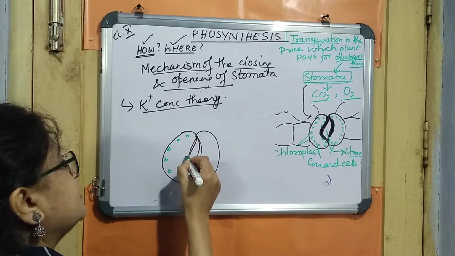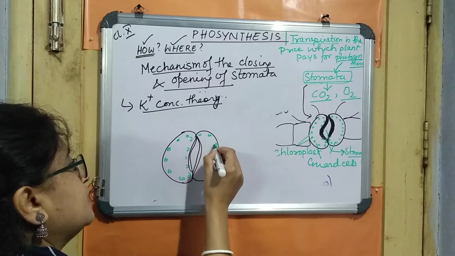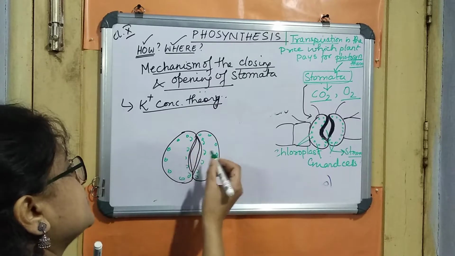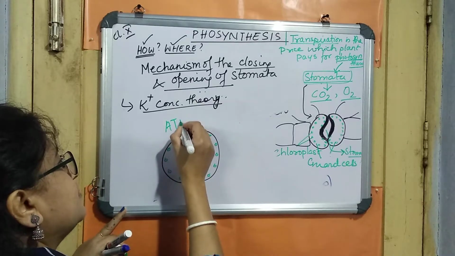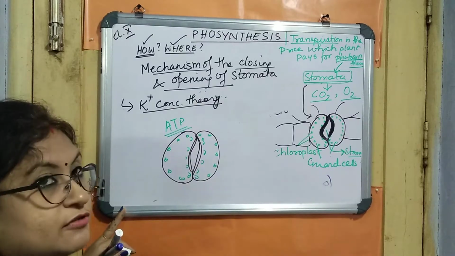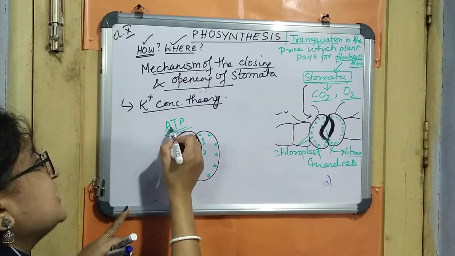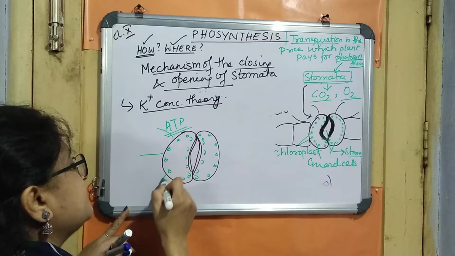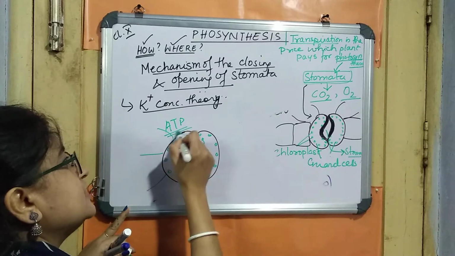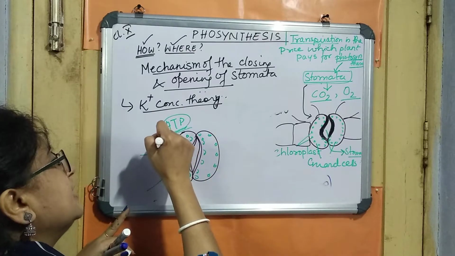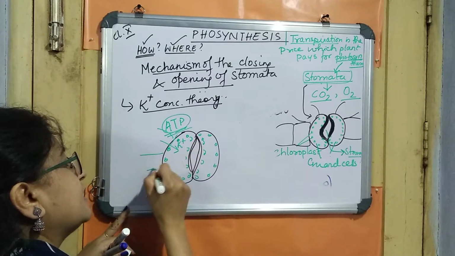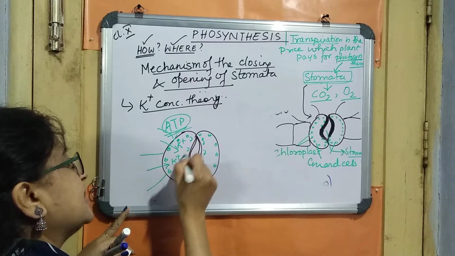So what this theory says is that it is not the sugar that is responsible, it is actually those ATP molecules which were produced during the process of photosynthesis, that is the phosphorylation. These ATP molecules are the energy molecules, and by utilizing this energy, it will draw the potassium ions from the surrounding cells inside.